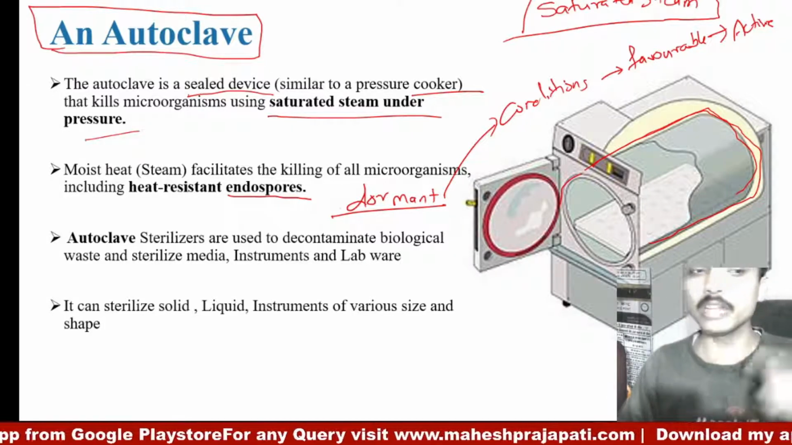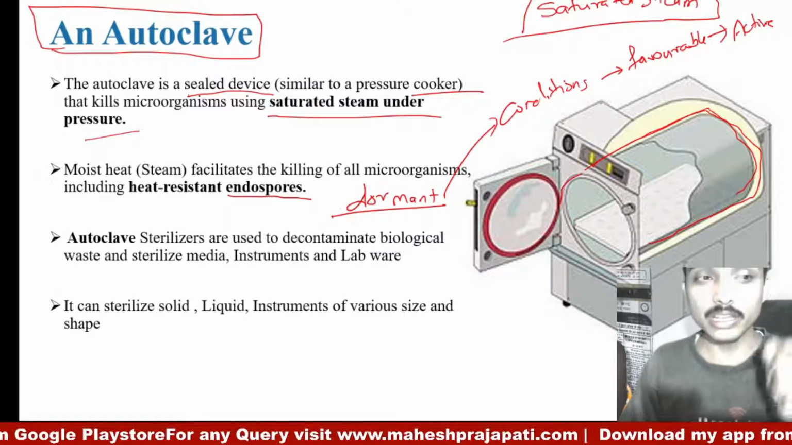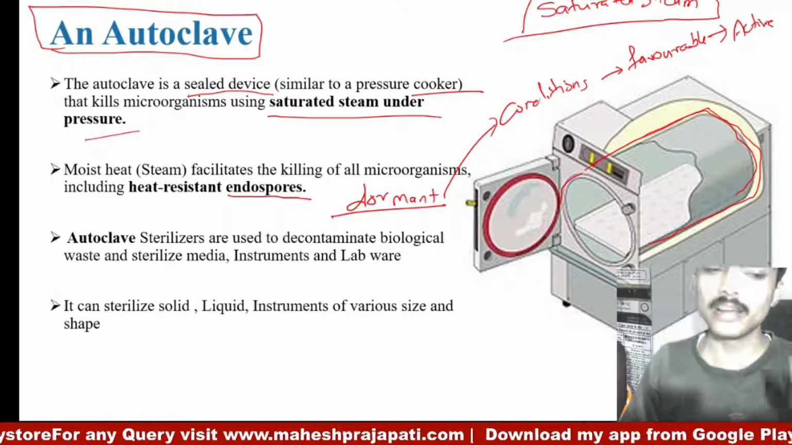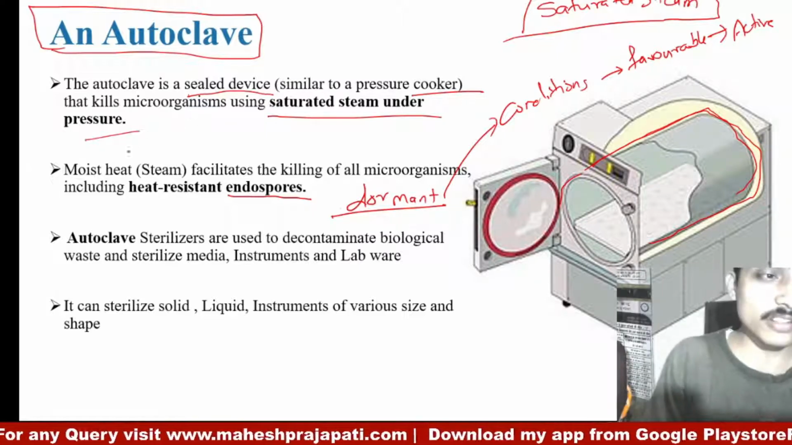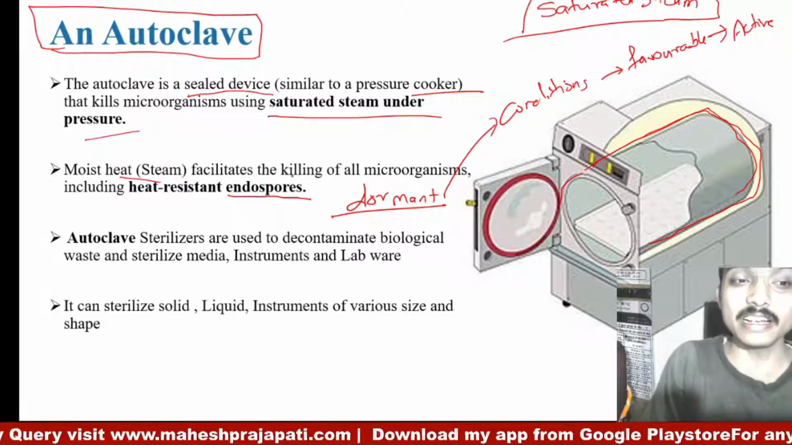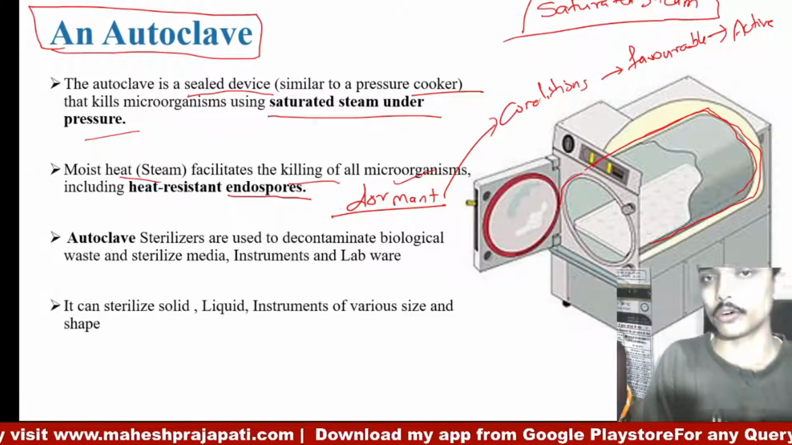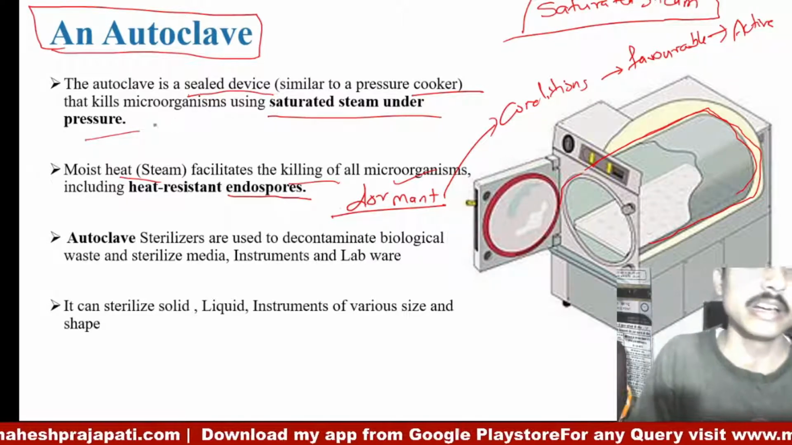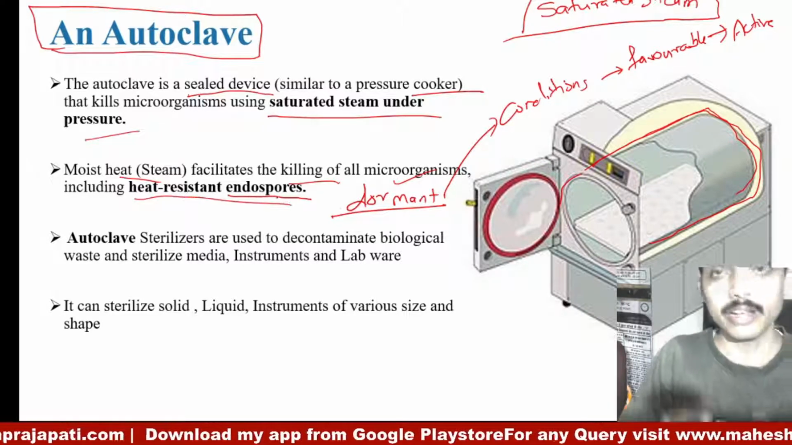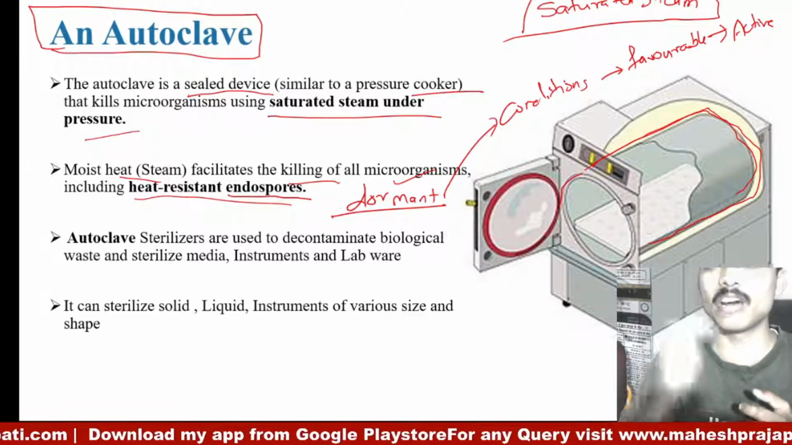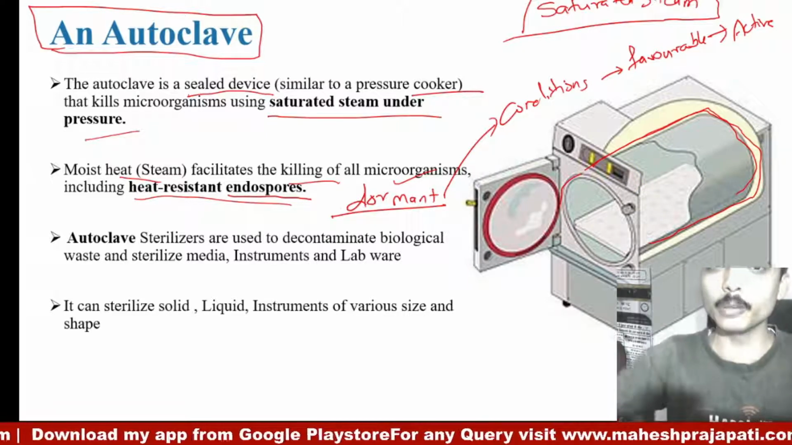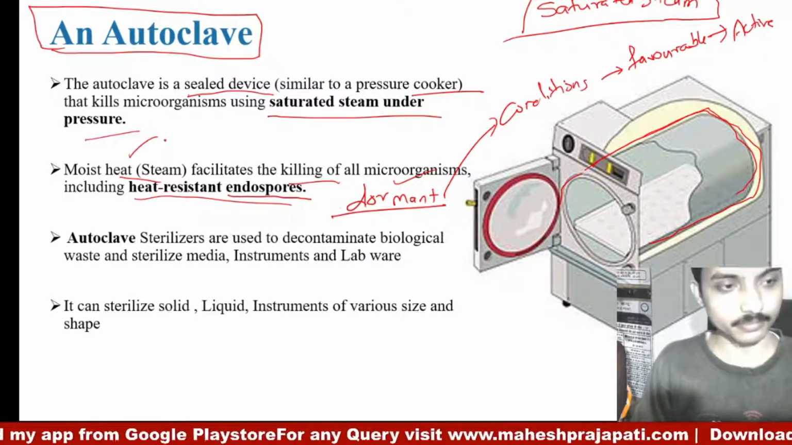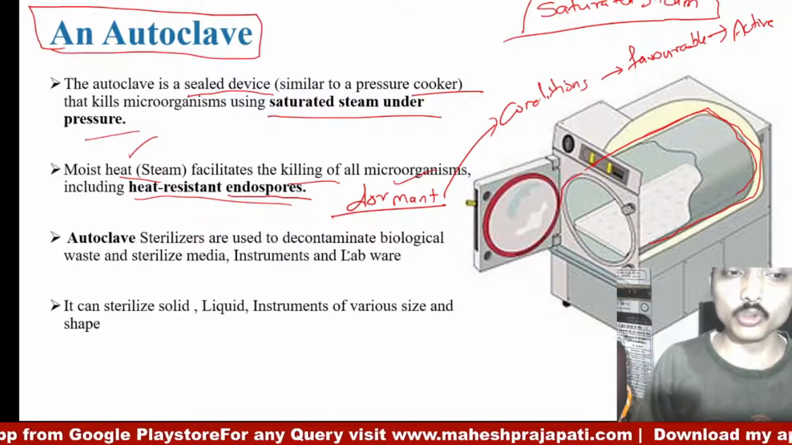For removing these kinds of endospores, we need high temperature and high pressure, which is achieved by steam. So moist heat, which is steam, facilitates the killing of all kinds of microorganisms, including heat resistant endospores, bacteria, viruses, fungi. All these should be removed, and it is achieved by heat, moist heat. The autoclave sterilizer is used to decontaminate.